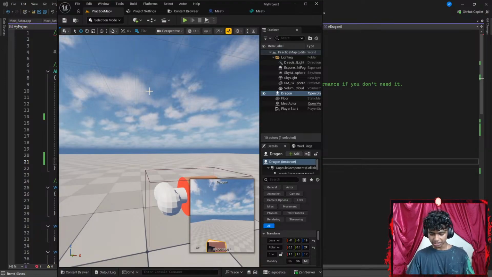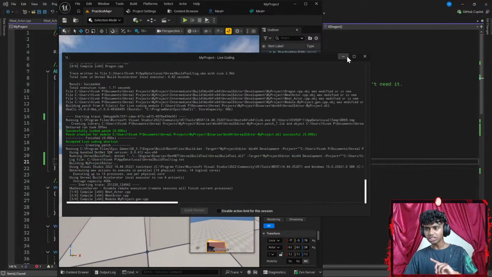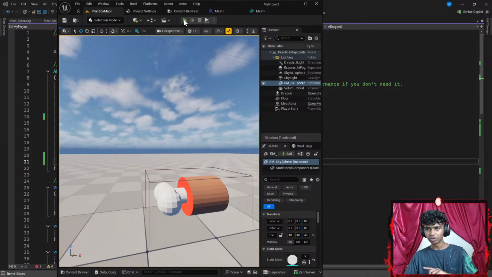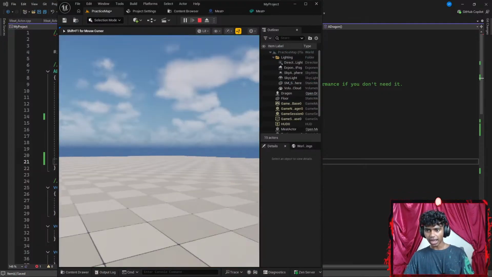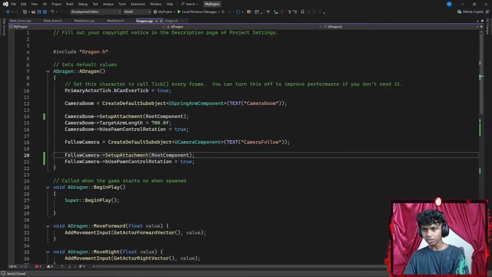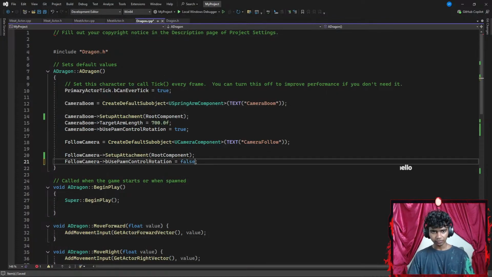Oh, that actually does make sense. That said, I want to check if it works if I change the pawn rotate to be something like true, because I actually don't know why I set the rotate to be false. That said, I can turn backwards, but I still can't look up or down. So I'm going to escape this real quick. Let's change that to be something like false again.